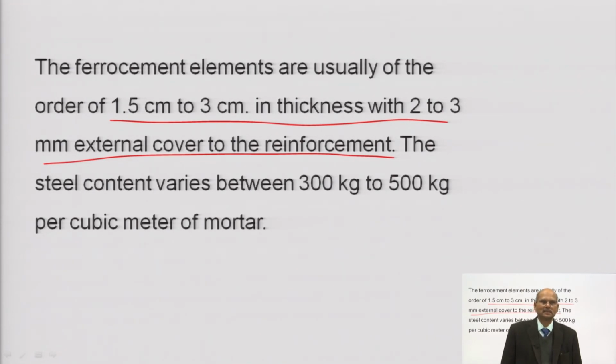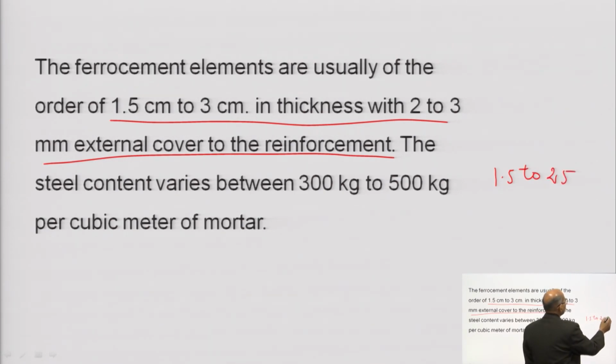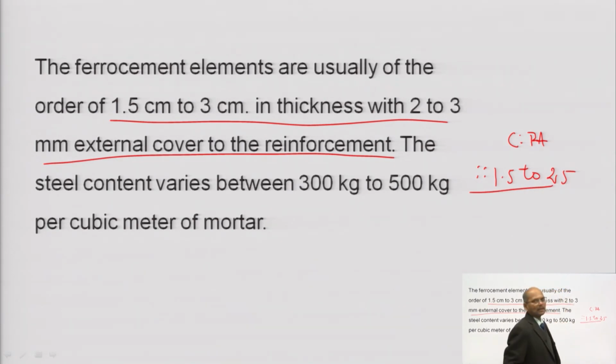Okay. Their thickness is how much? 2 to 3 mm. So, due to this small thickness, you may think that there will be a problem of corrosion. Okay. That is true, but since the mortar is very rich, with a cement and fine aggregate ratio of 1.5 to around 2.5, we have lots of cement inside the concrete. So, we have better alkalinity, because this has a pH of more than 13.